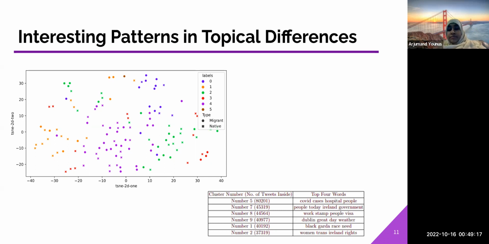Then if you also see the clusters here, topics 8, 9, and 2 also show an interesting pattern. 8 and 9 have most of the migrants tweeting about them, while in number 2, most of the natives were tweeting. So women, trans, and Ireland rights was something natives were tweeting a lot about, whereas 8 and 9 is something that mostly migrants were tweeting about. So this does show that within topics, there is a lot of difference.